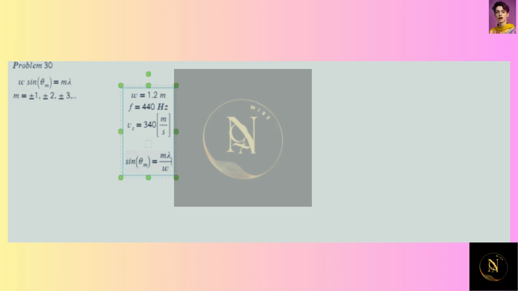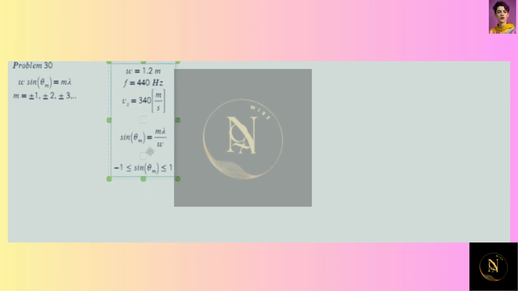However, we're going to see that if this argument is greater than 1, there is no angle that would satisfy this equation, because sine of theta is bounded by -1 on one end and +1 on the other end. So if this argument here, m lambda over W, is greater than 1 or less than -1, there is no angle to satisfy this. So here we're asked to solve for the first and second angular deflections.